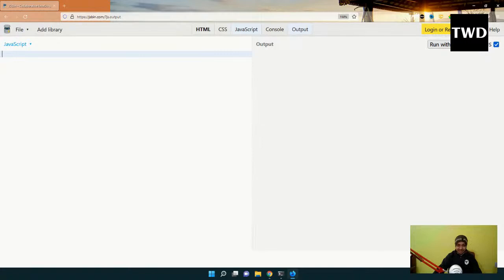But the backend part is somewhat changing. There is something known as Web 3.0. Maybe I will do some video on Web 3.0 later on, and then we'll see. The front end part will always be there, while the back end part might change.